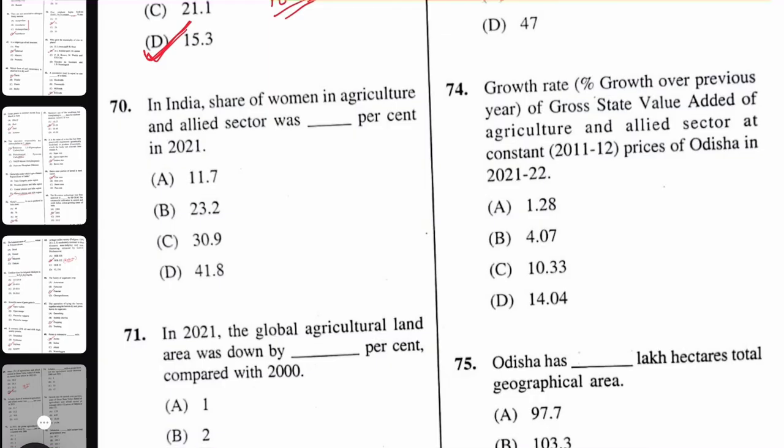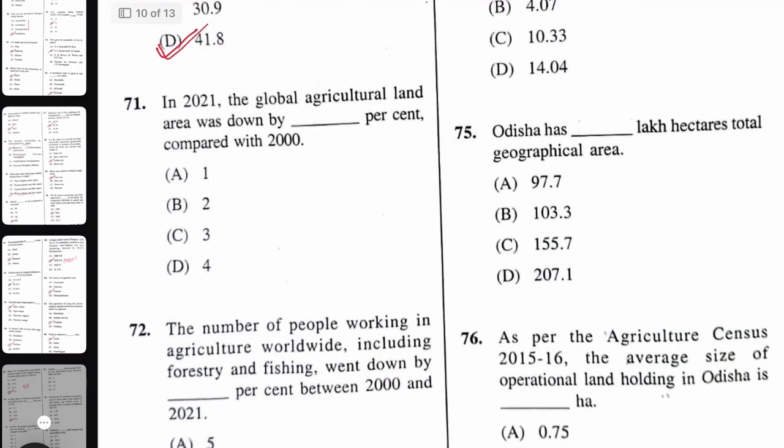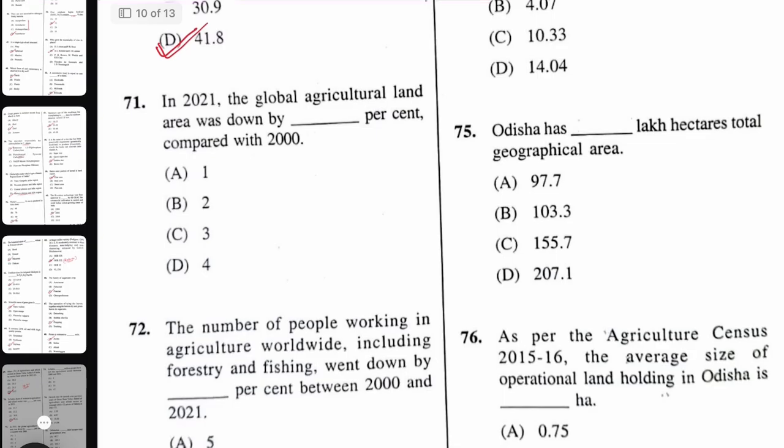So here in India, share of women in agriculture and allied sector was dash percent in 2021. The share of women in agriculture was around 41.8%. So it is always near around 42%, 43%. So it would be 41.8%.